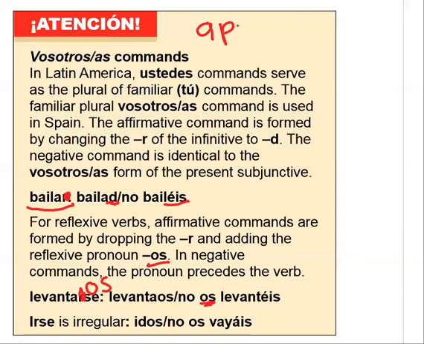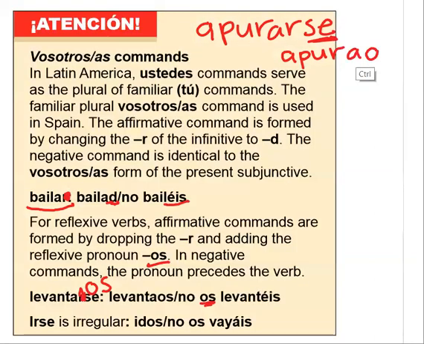We've got apurarse. So it's a reflexive verb. To make it a vosotros affirmative command, we would go apurad with a D. But when it's reflexive, and it's an affirmative command to actually do it, not to not do it, we will not use that D. We'll get rid of the D and we'll add os to it. So there's your command, apuraos. This is, hurry up, guys.